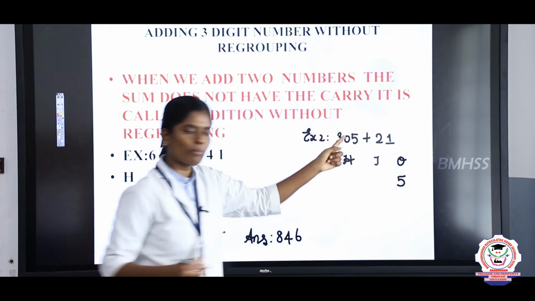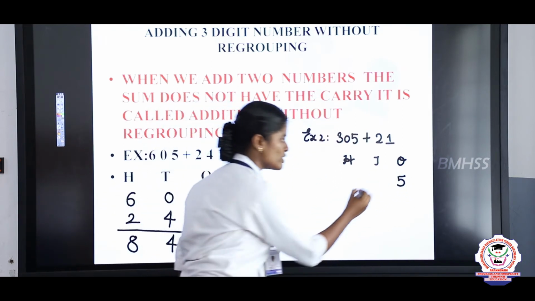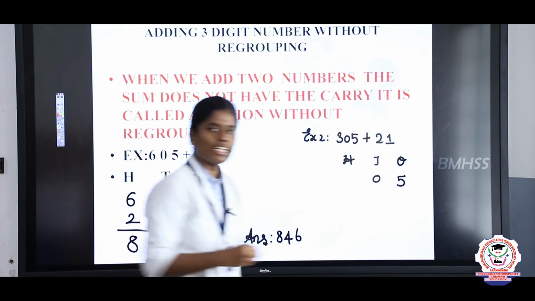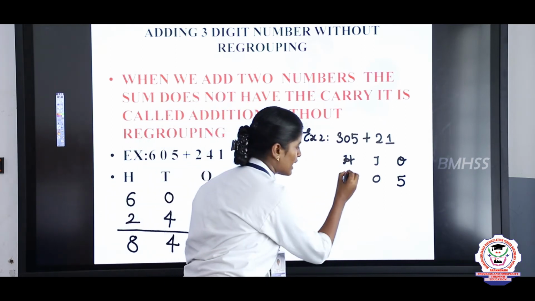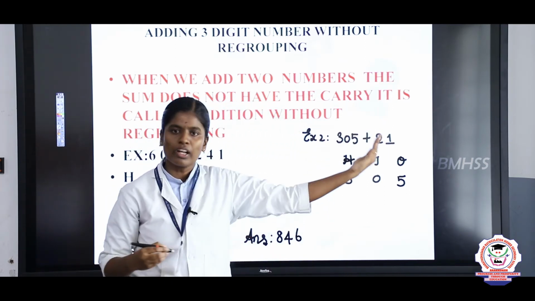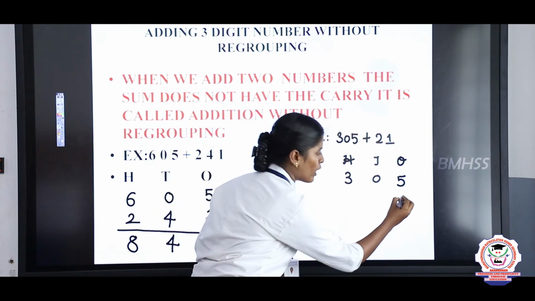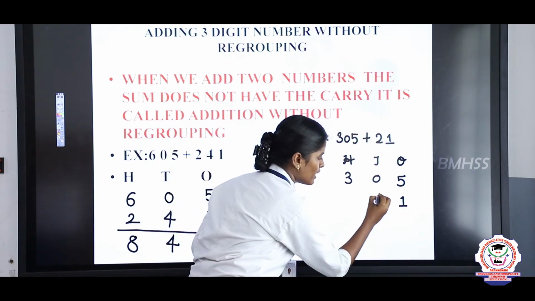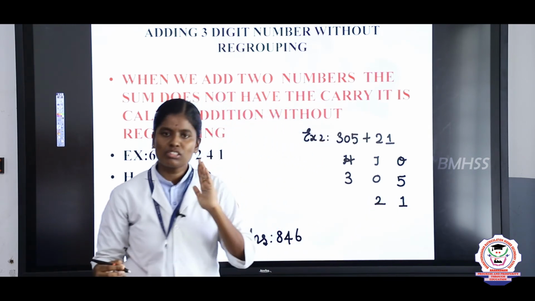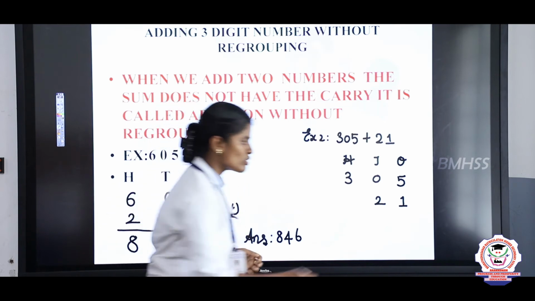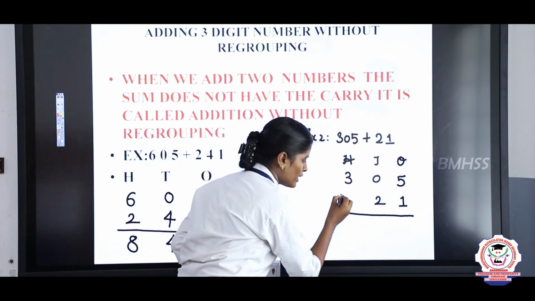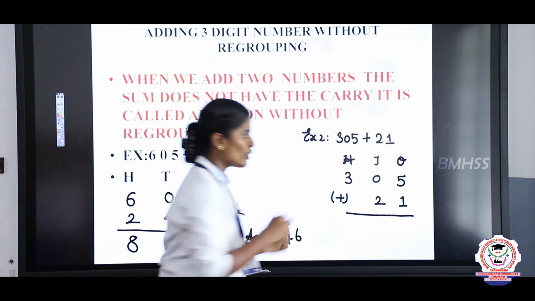And what is the tens place value? The tens place value is 0. And finally the hundreds place value is 3. Next you take the second number. What is the ones place value? 1. And the tens place value is 2. There is no hundreds place value, right? So simply leave that place. Put the addition symbol. Now we are going to add this.